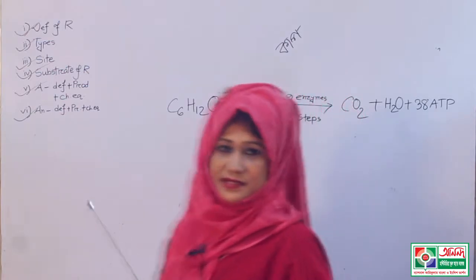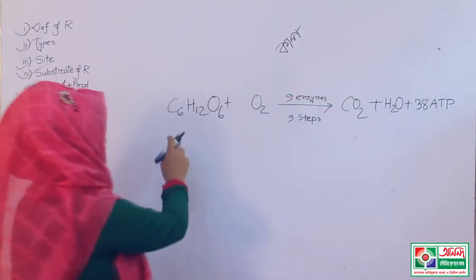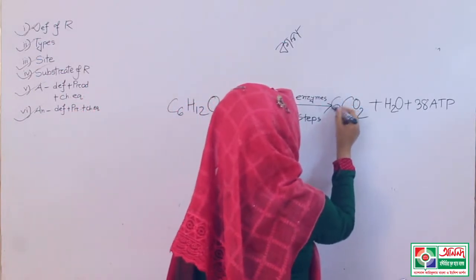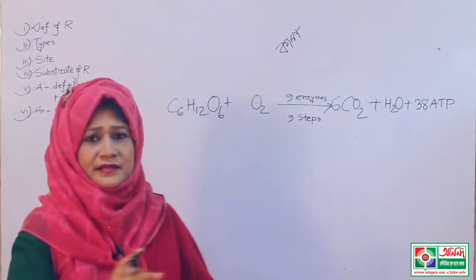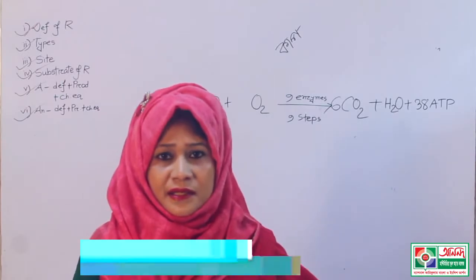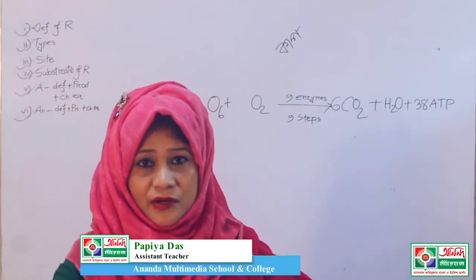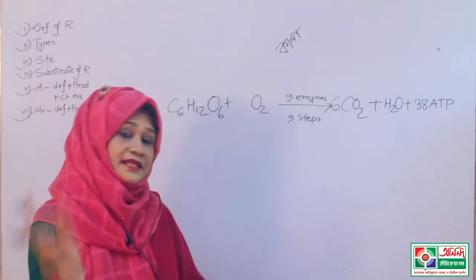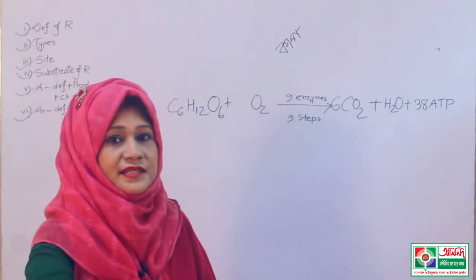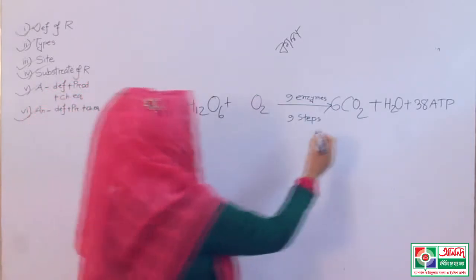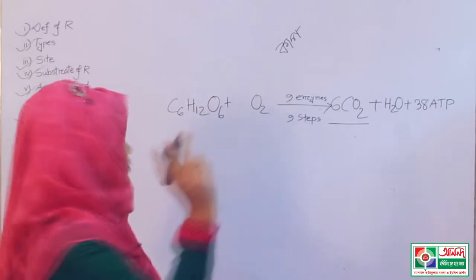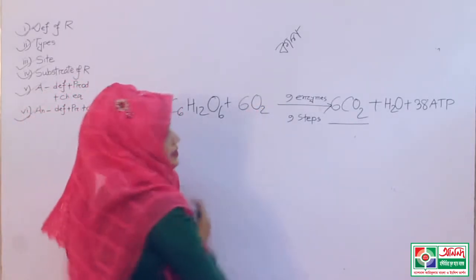Now the balance. Students, look, how many carbons? 6. So I am writing here 6. And remember one thing, the amount of carbon dioxide released in this process, this amount of oxygen is needed in this process. So here carbon dioxide is 6, so oxygen should be 6.